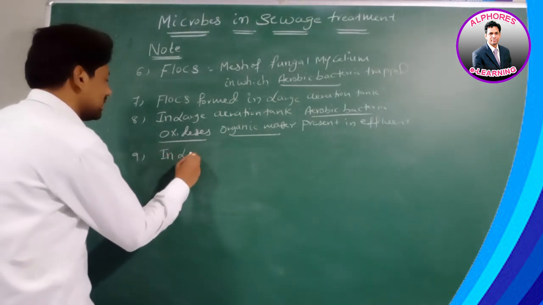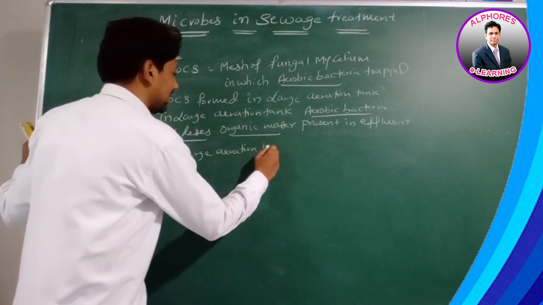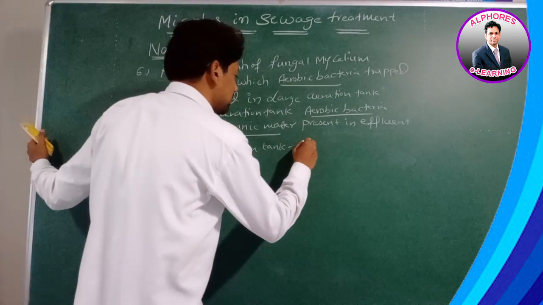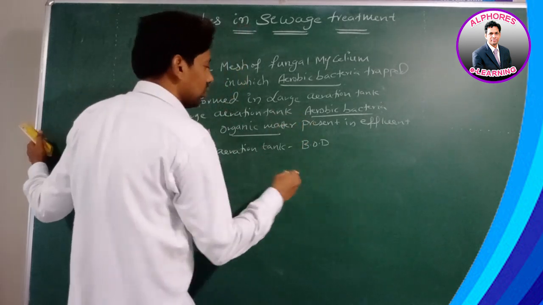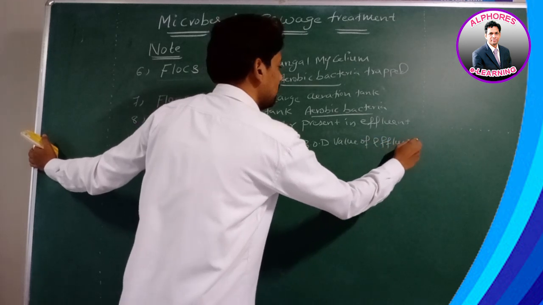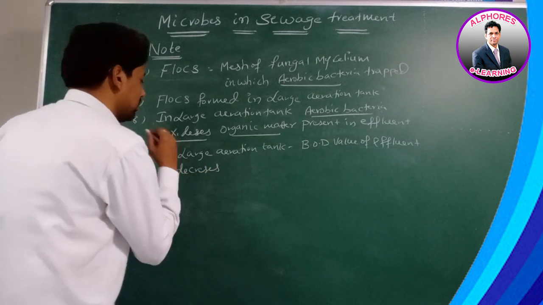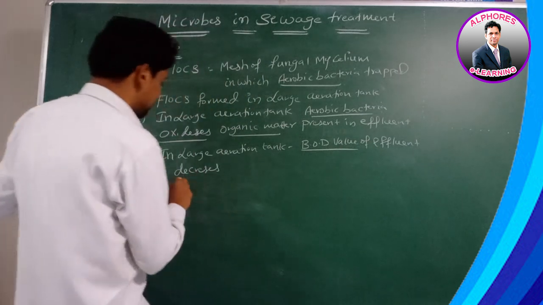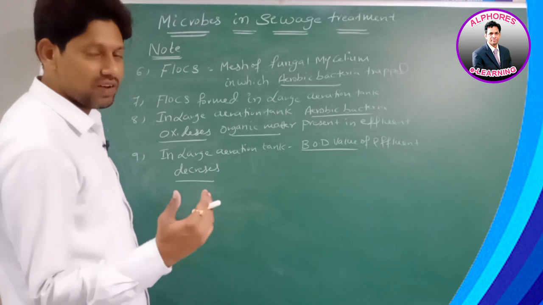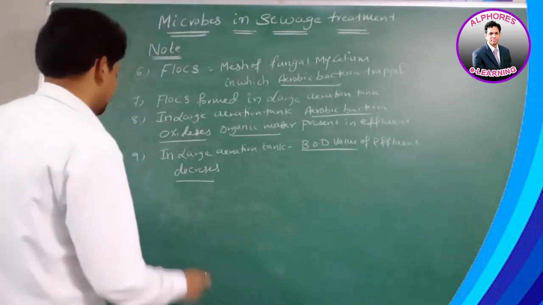In the large aeration tank, the BOD value of the effluent decreases. Once its BOD value is reduced, we take that effluent into the settling tank.